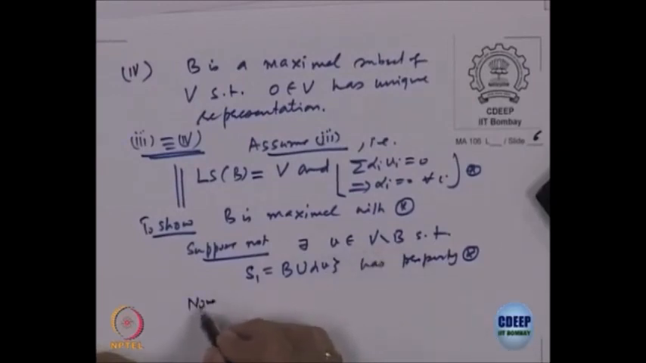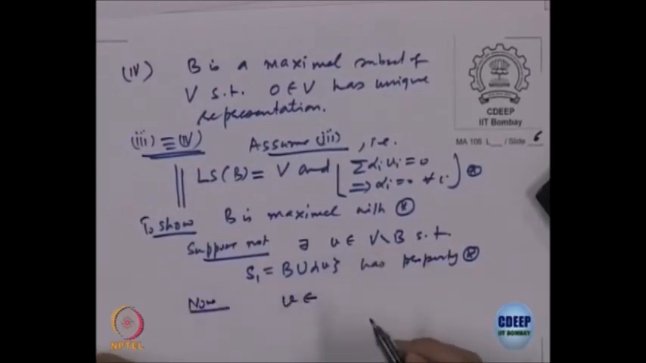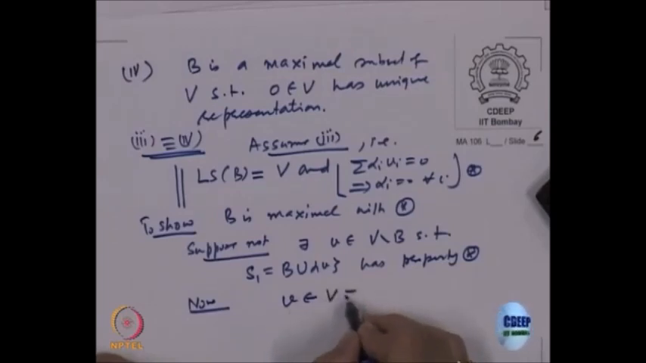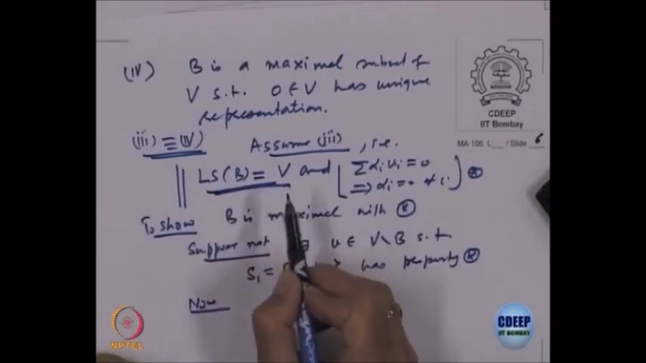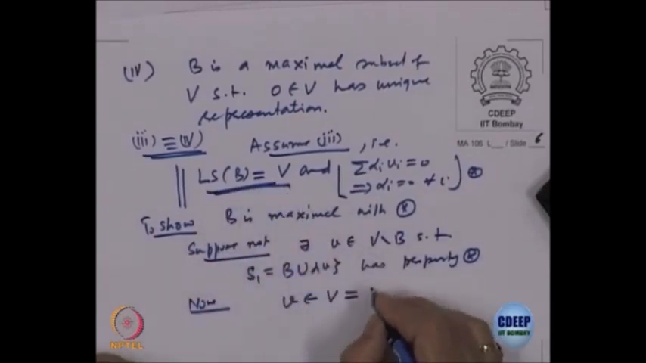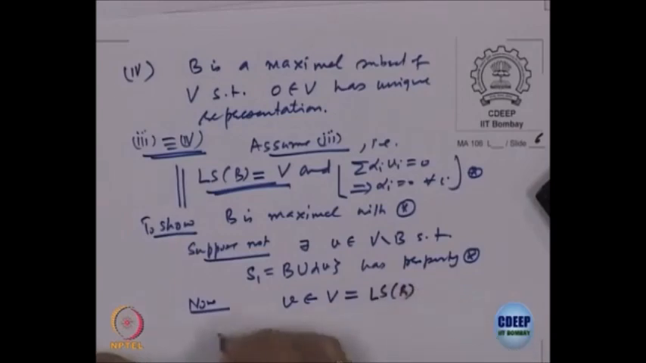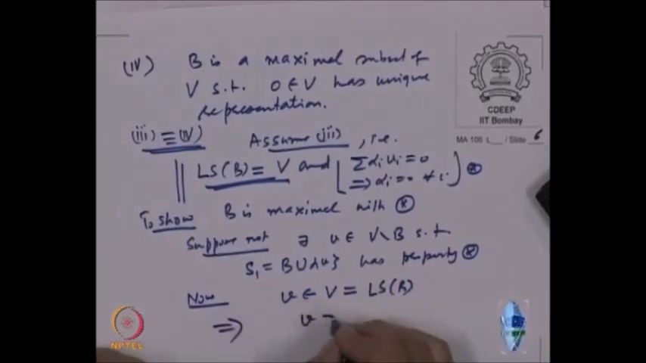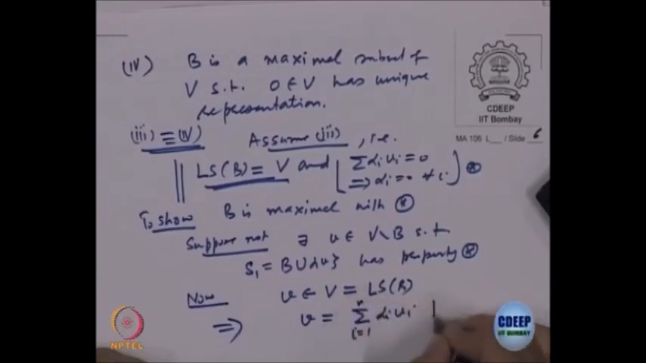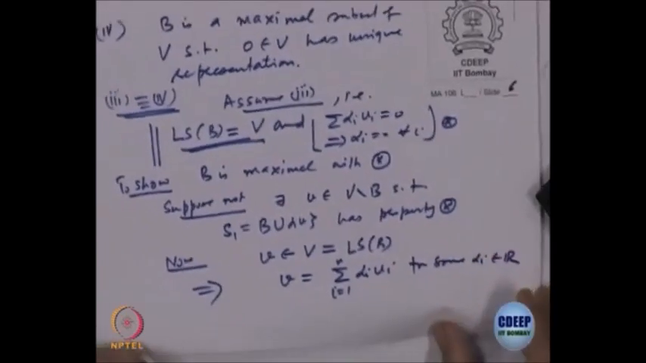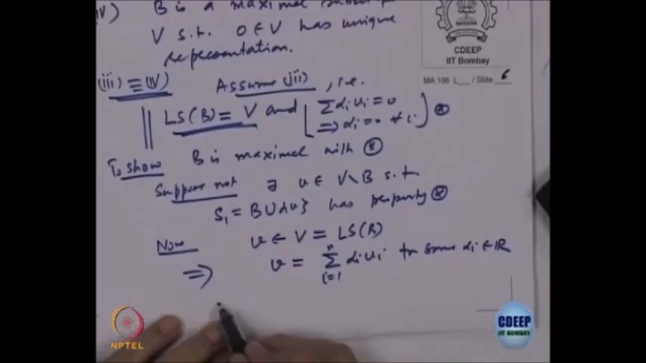Now, look at V. V belongs to V, and what is V? What is given to me? L of B is V. So, this is the linear span of B. So, this implies V is a linear combination of the elements of B, for some alpha I. But what does that mean?